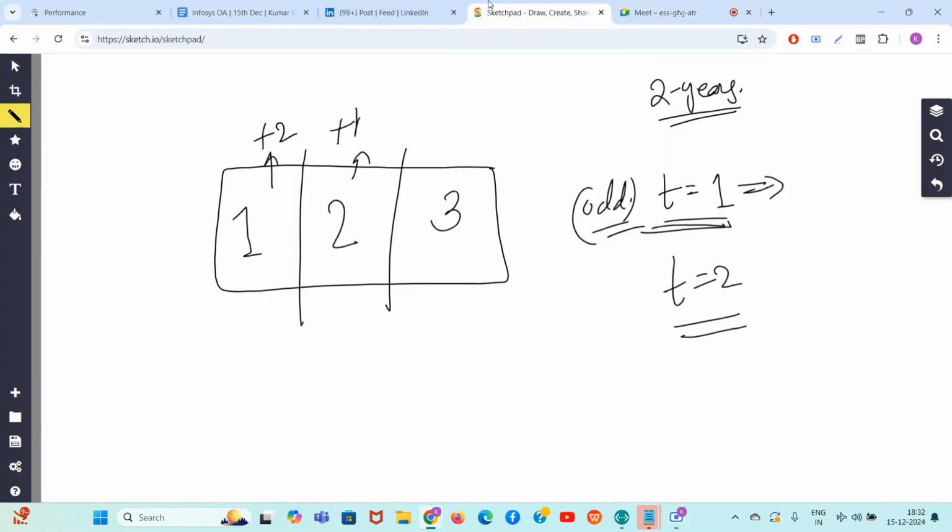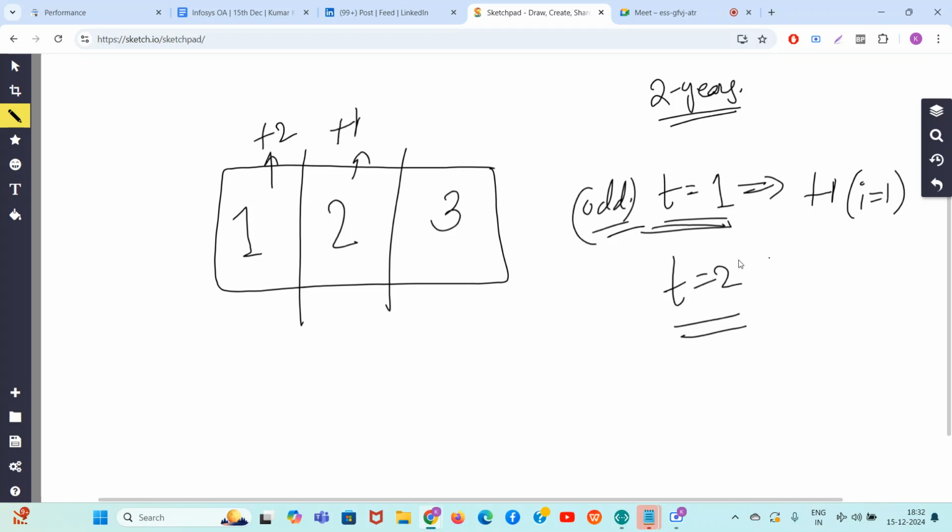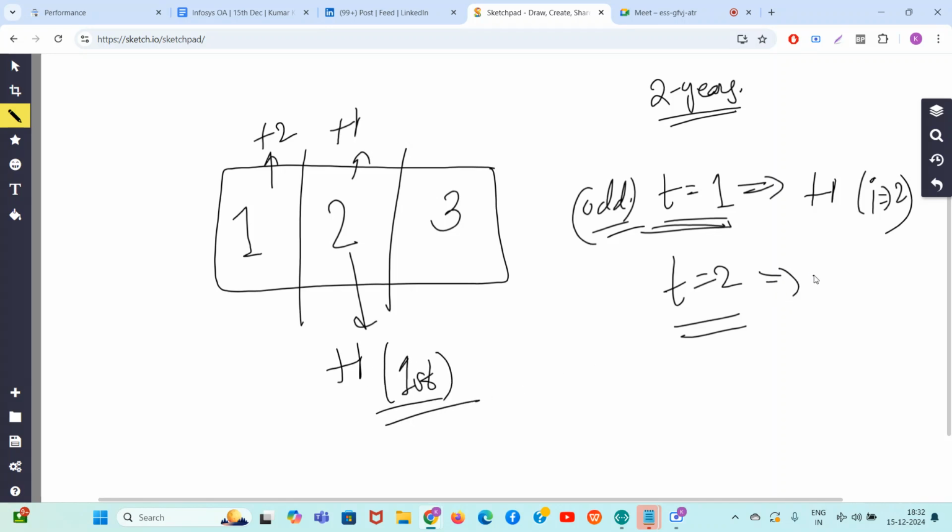So guys, in the first year I will do plus 1 to the second index. Okay, so at i equal to 2 I will do plus 1 in the first year. And in the second year I will do plus 2 because in an even year I can do plus 2, and I will do this at index number 1.